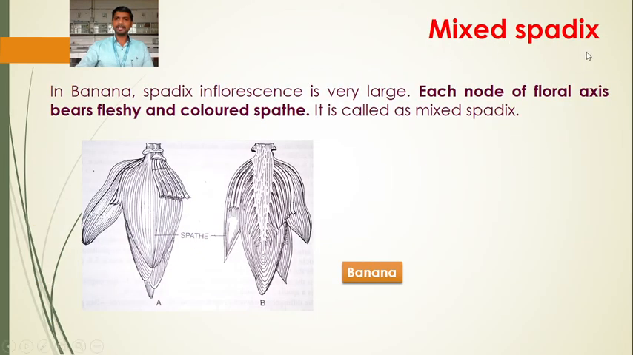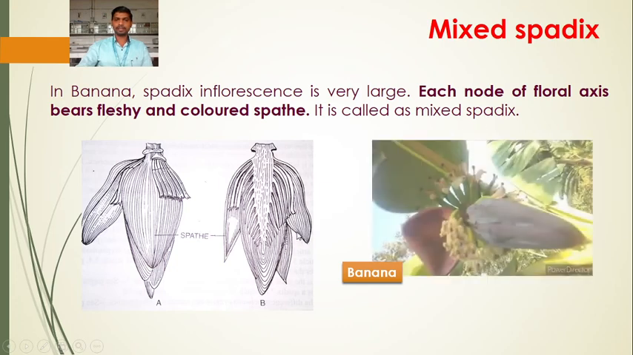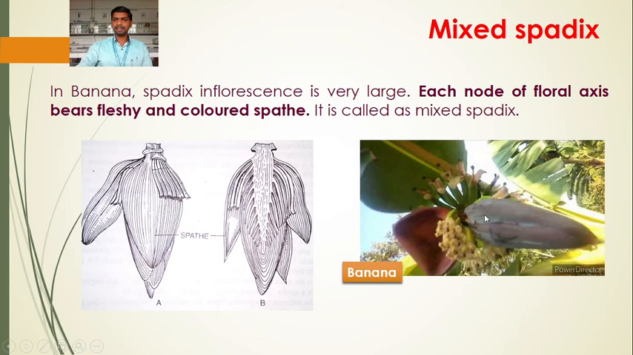Next type is the mixed spadix. This is the case of banana. In banana, the spadix inflorescence is very large. Each node of the floral axis bears a fleshy and colored spathe. In this case the spathe is fleshy and colored, so it is called mixed spadix, for example banana. This is the photograph of banana, where the spathe, that is the large bract, is colored and fleshy. So this is the mixed spadix.